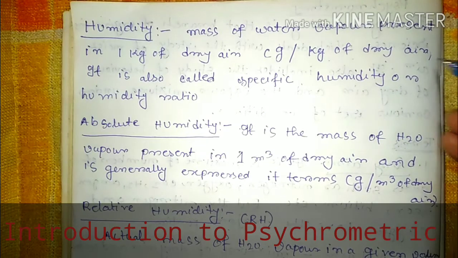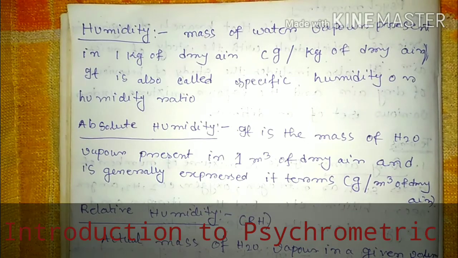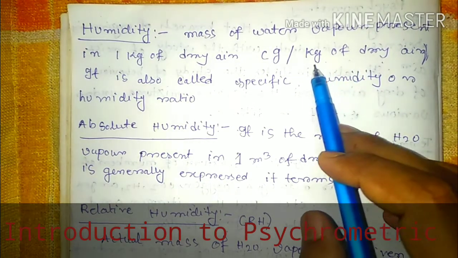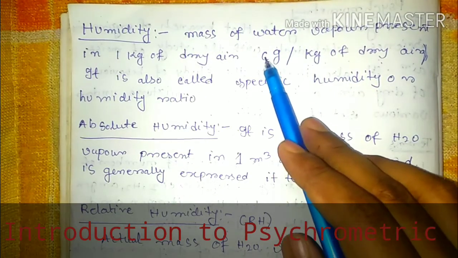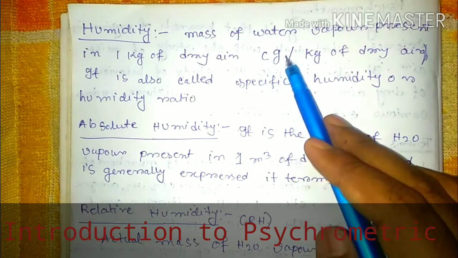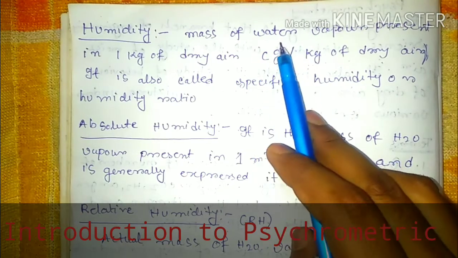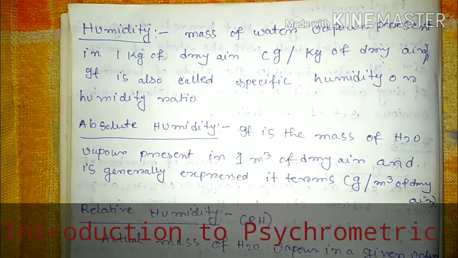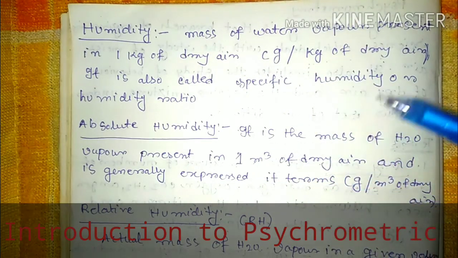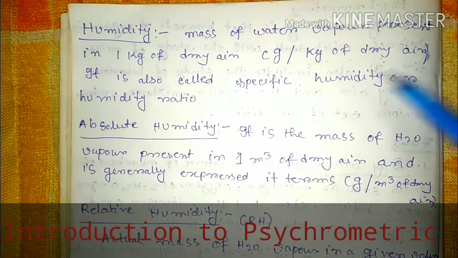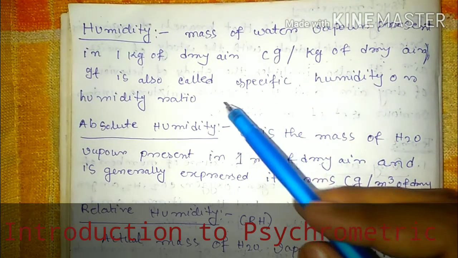So gram per kg of dry air means, in 1 kg of dry air, what amount of water vapor is present? It may be 20, it may be 30 gram, it may be 50 gram, it may be 60 gram. That ratio indicates the humidity. So basically the amount of water vapor present in 1 kg of dry air is humidity. It is also sometimes called specific humidity or humidity ratio.